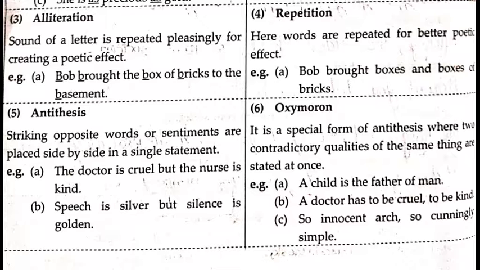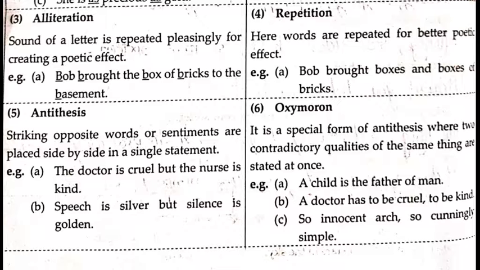Now let us understand the sixth one, that is oxymoron. What is oxymoron? It is a special form of antithesis where two contradictory qualities of the same thing are stated at once. Example, a child is the father of man. Second, a doctor has to be cruel to be kind.